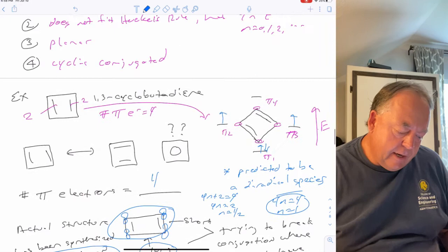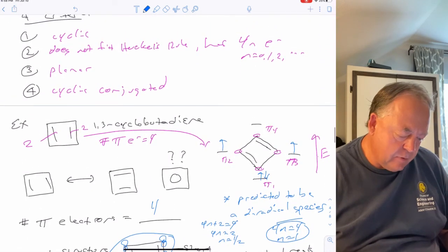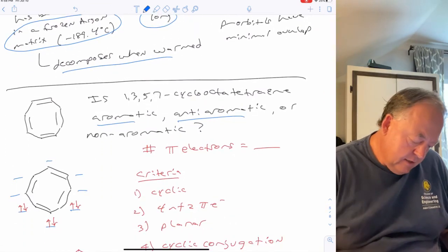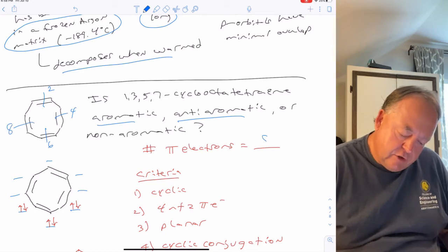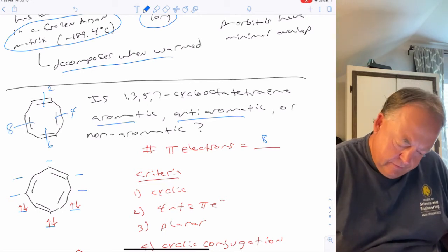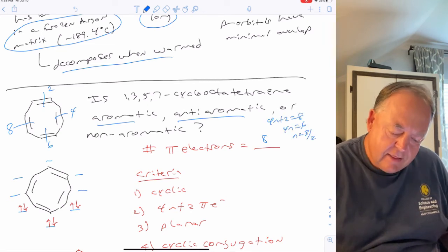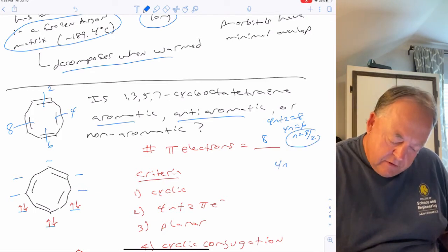You can't tell if it's planar or not, because you need to figure that out experimentally, but you can easily determine whether it has the right number of electrons or not. So you got 2, 4, 6, 8 pi electrons. Does that fit Huckel's rule? 4n plus 2 equals 8, 4n equals 6, n equals 3/2. That's not an integer, does not fit Huckel's rule.